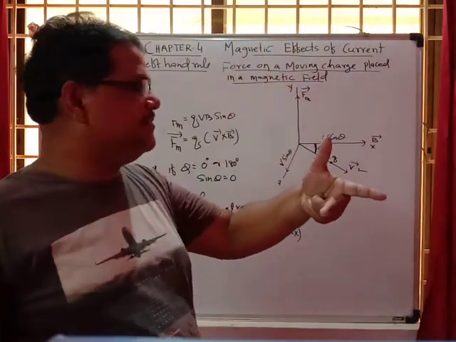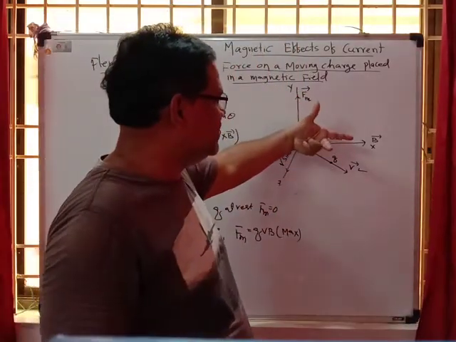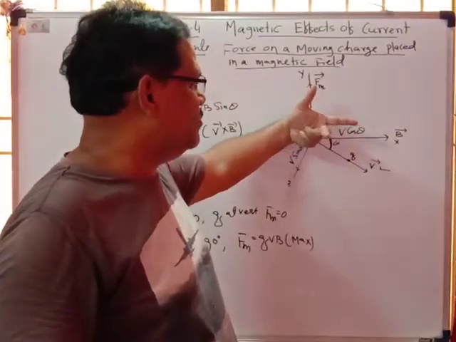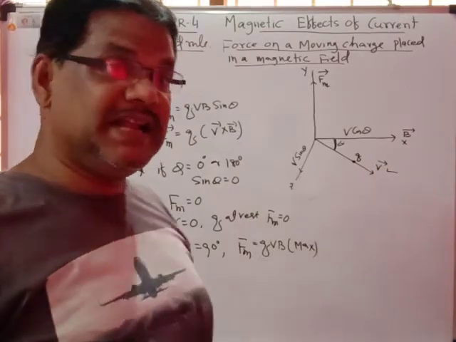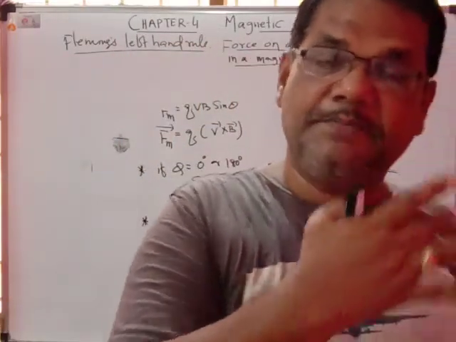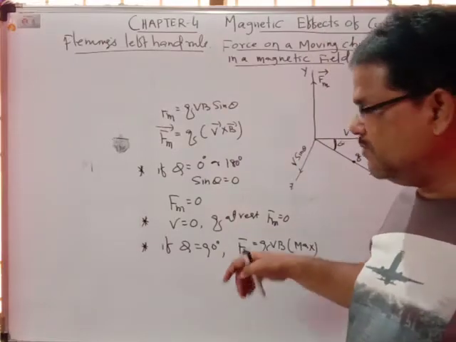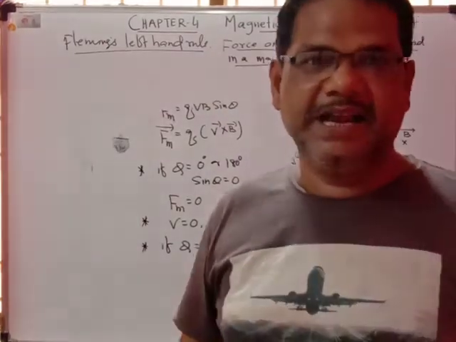So in this case, because B is along this direction and v is along this direction, F will be perpendicular to the xz plane. That is applicable whenever the charged particle is moving perpendicular to the magnetic field.